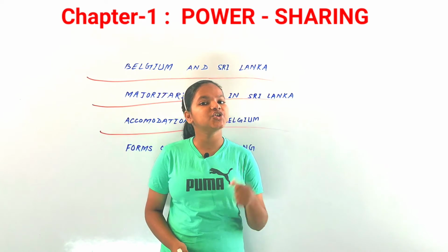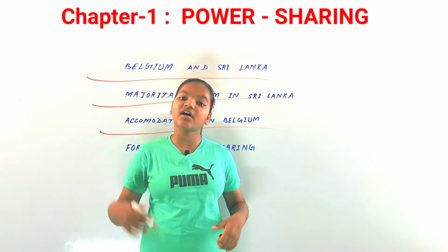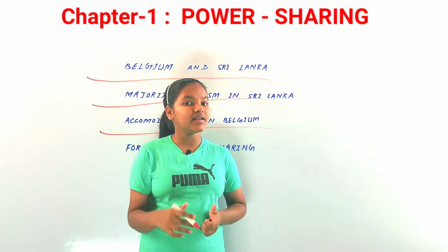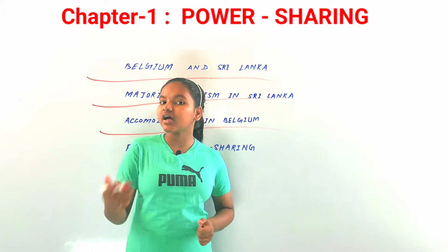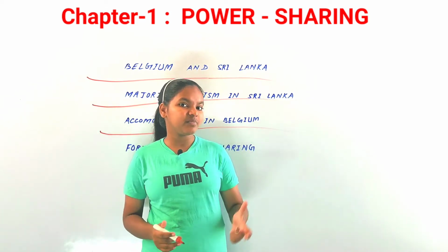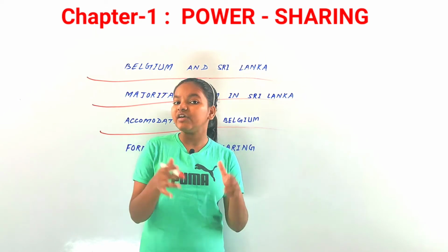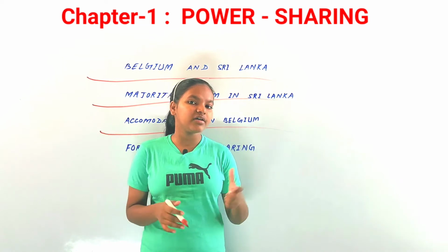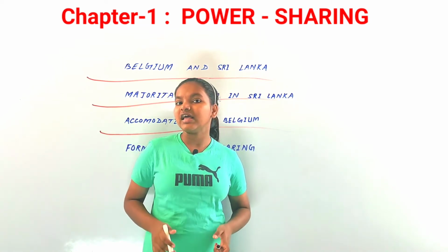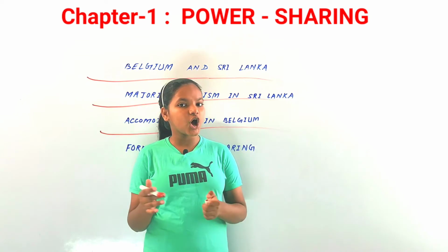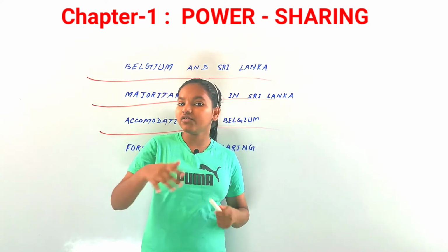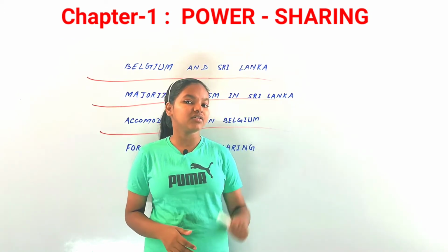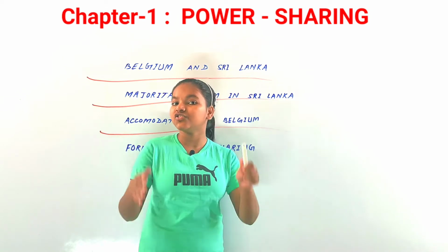Now they thought that they should respect all the minorities' cultures and religions and their languages and all things, and that's why they amended their constitution just to bring unity in the country, so that both groups, the French-speaking people and the Dutch-speaking people, would live in unity in Belgium. And if you look at some of the concepts of the Belgian model, first of all, there was a central government and the state government, and the state government had its own power. It wasn't subordinate to the central government in the two regions.